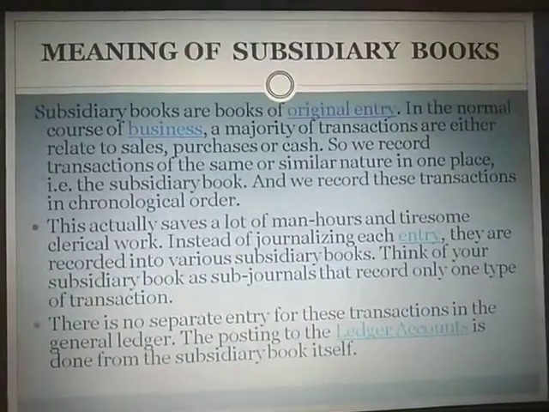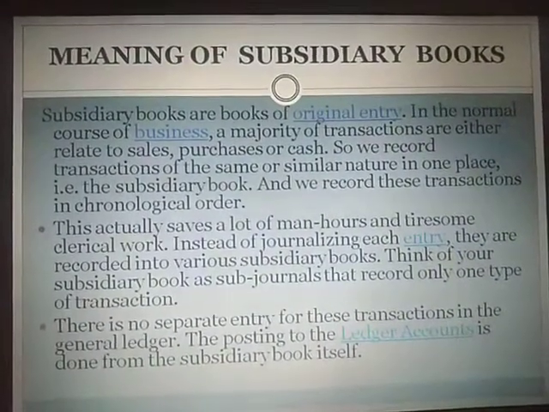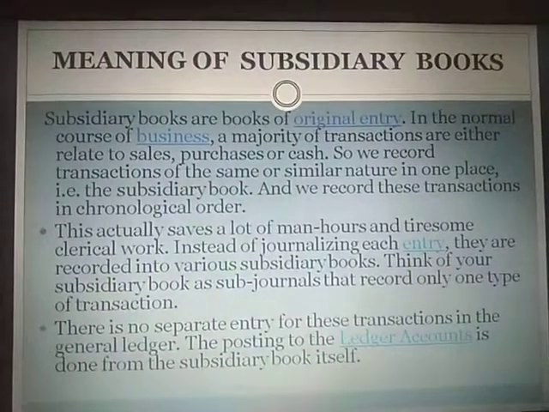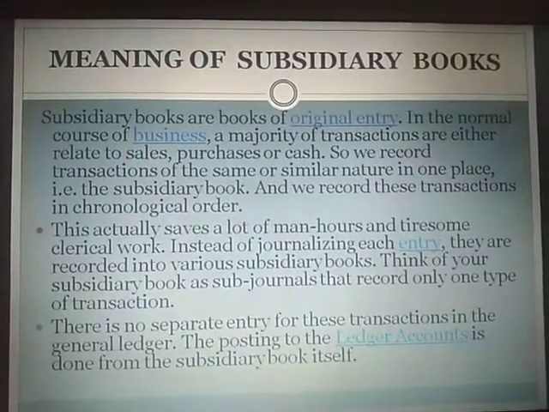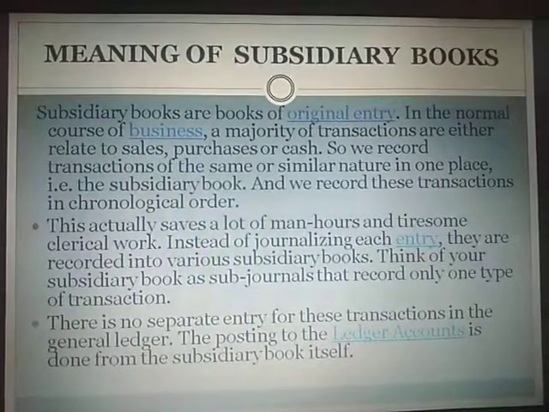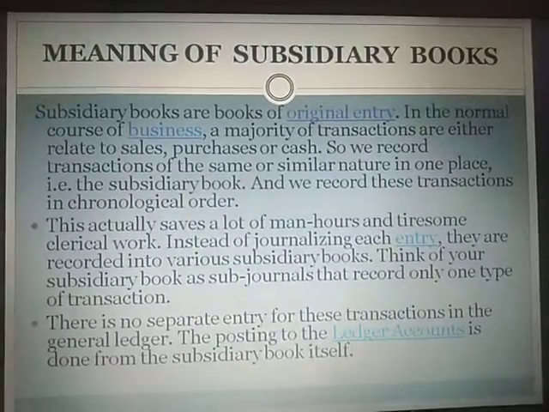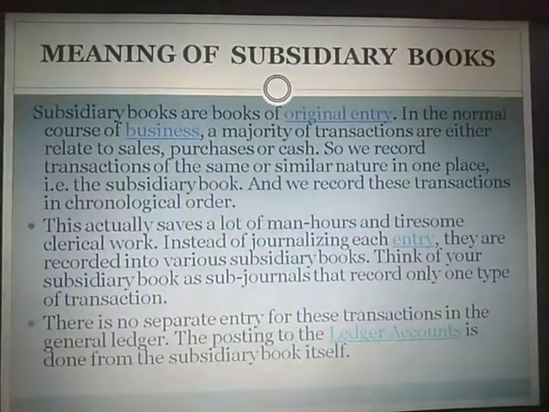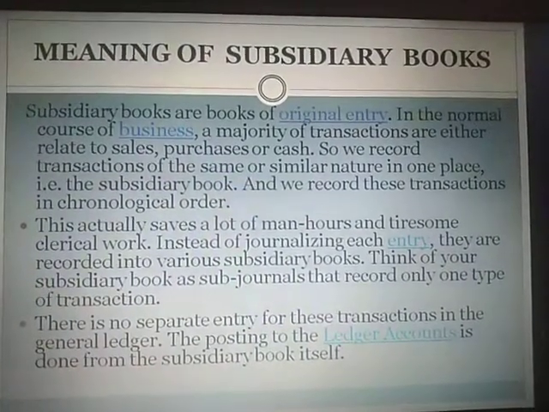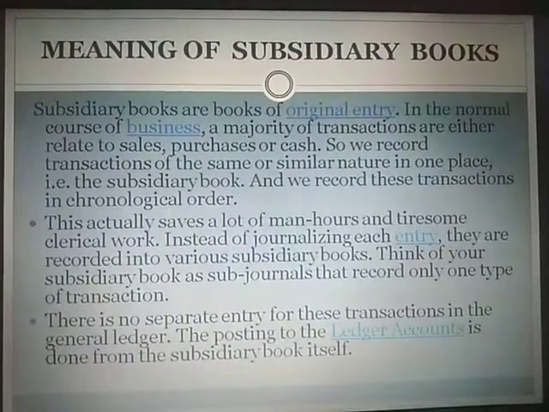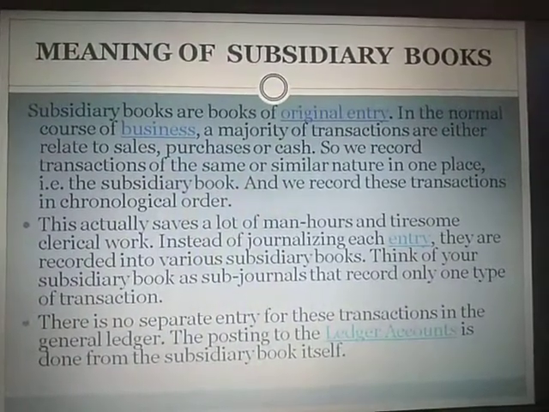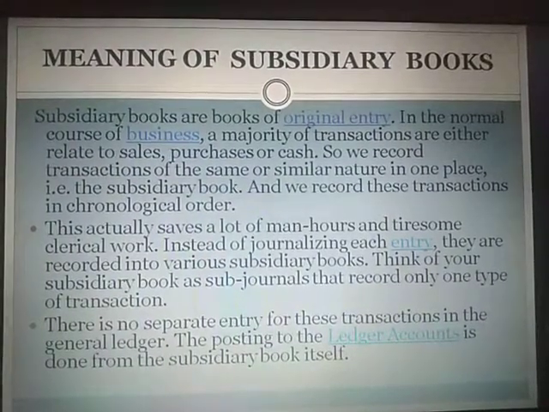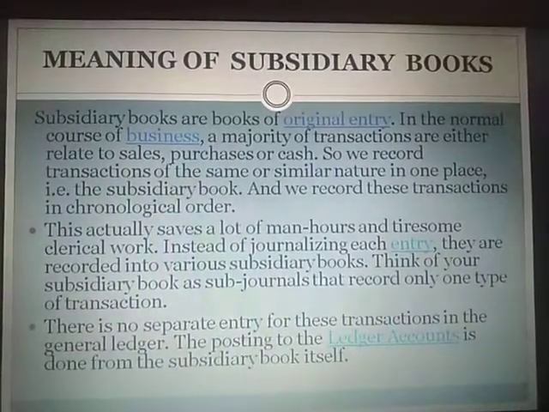Now in simple terms, if I have to explain to you what is the meaning of subsidiary books, it means books of original entry. That means we know that books of original entry means journal. So when the journal is being subdivided into various books, that is purchase book, sales book, sales return book, purchase return book, and the other subsidiary books, then we get subsidiary books.